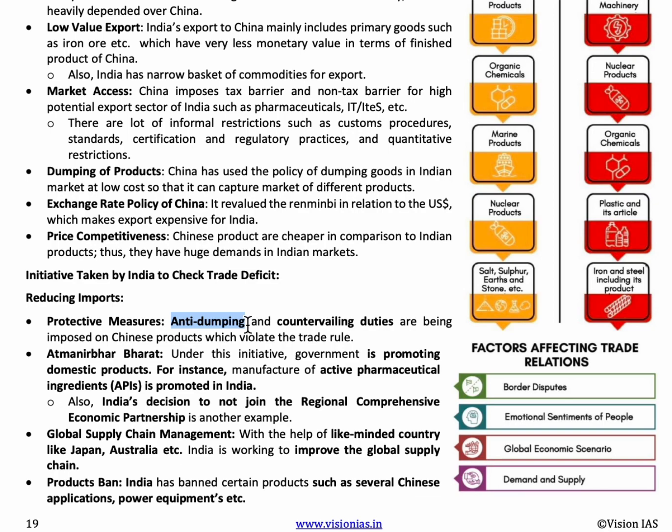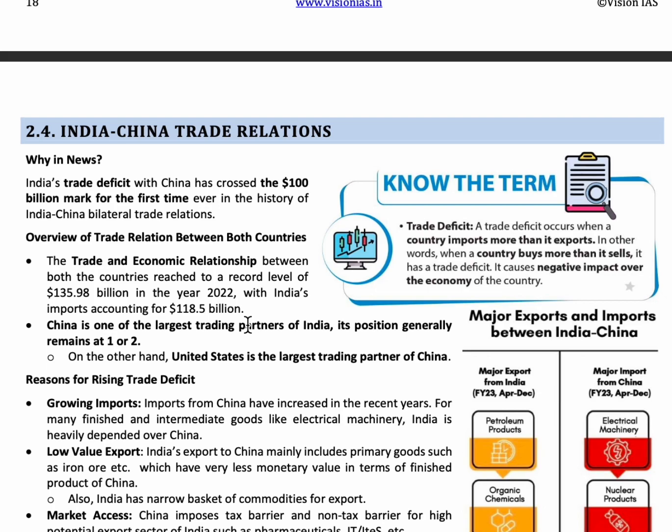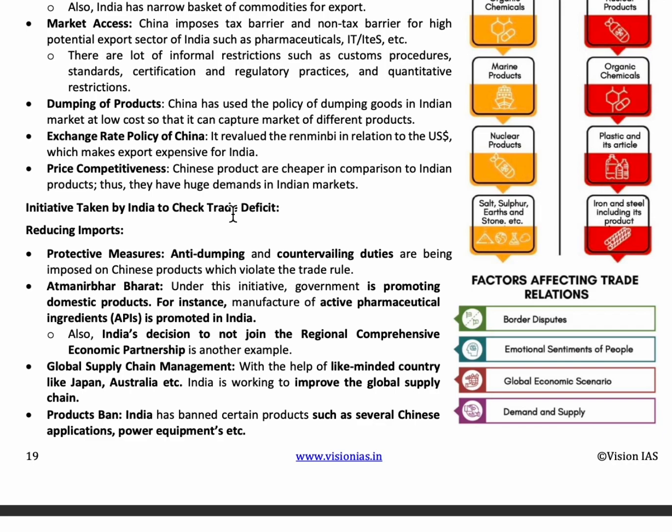So, India and China trade relations was in the news because in January, for the first time, China's imports have crossed $100 billion more than India's exports. So, despite introducing those initiatives like anti dumping duty, countervailing duty, rule of origin, and many other extra taxes upon the Chinese products, the trade deficit has increased.